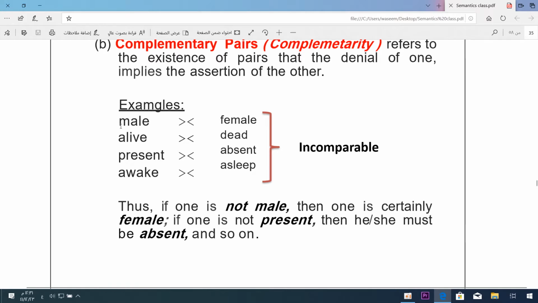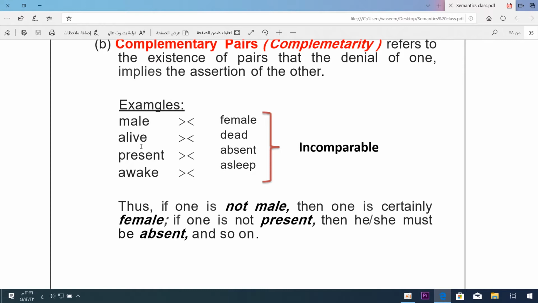I would say that creature is not male, so it is female. It is not female, then it is male. Oh, look, there is a snake. Oh, that's horrible. Oh, it's not dead. It's alive. So when you say it's not dead, it means that it is alive. But remember, I cannot say that it's almost alive or highly alive. So remember, that's why these are non-gradable adjectives.